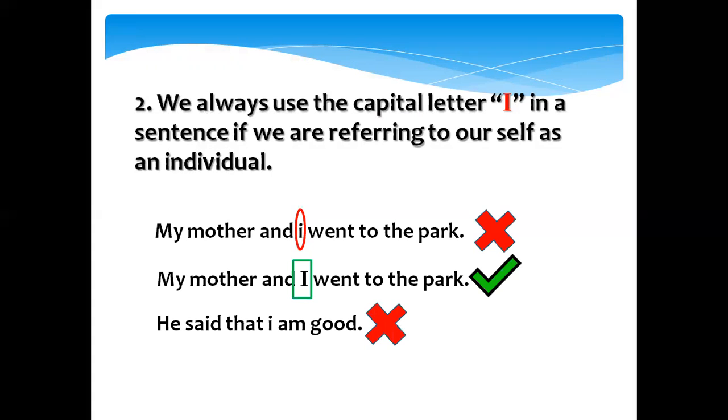Again, in this sentence, we wrote the first word capital, but I is written small, in small case. So: He said that I capital am good. This is the correct formation of a sentence. He said that I am good.